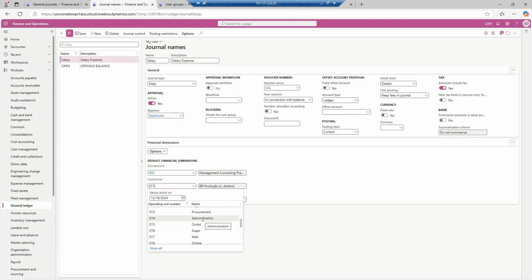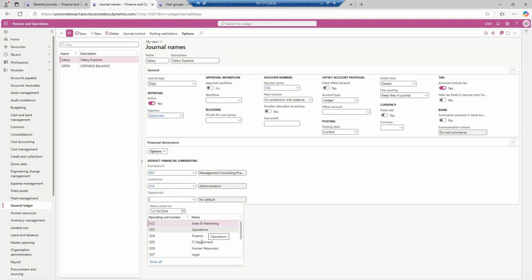Administration, this is the one. Then department is finance department. So if you add these financial dimensions over here, then you need not enter them at the journal level. I will save it for now, and I will come back to this form and tell you a few more fields.